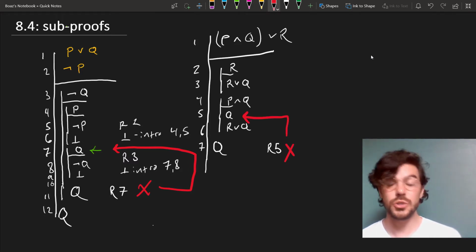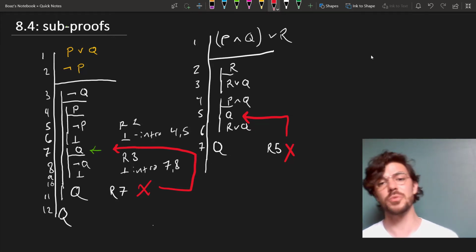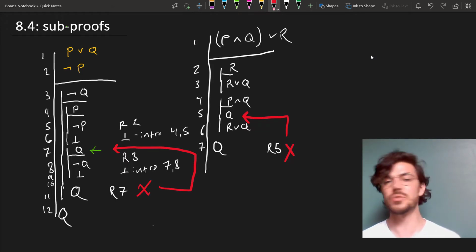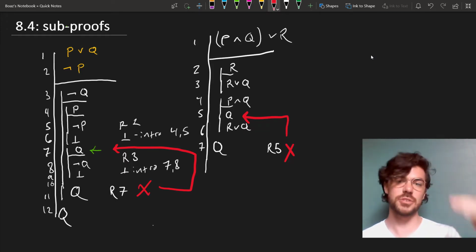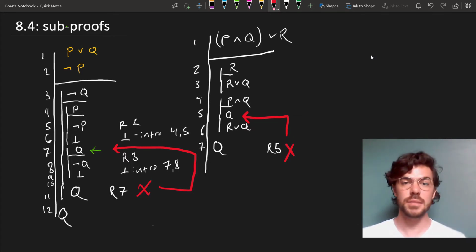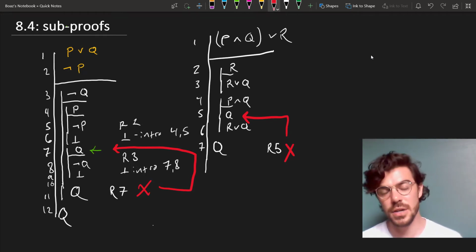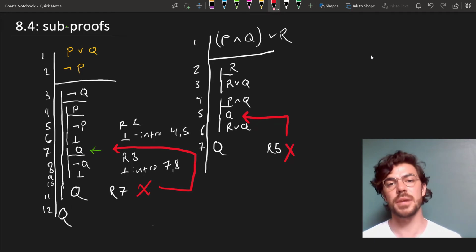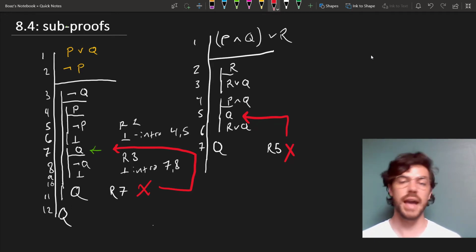Now, we're allowed to use things that we prove in the course of a subproof, but only within that subproof or within a sub-subproof or a sub-sub-subproof. We're not allowed to use these in our main proof unless they're derived at the end of the subproof in one of the ways we're permitted to do, like proof by cases. So we're not allowed to just reach back into subproofs and pluck things out as we please. The basic idea is that a subproof operates on an assumption, and just because we've proved something on an assumption doesn't mean we've proved that thing in absolute terms. And so this is what goes wrong when we take Q here out of the subproof.